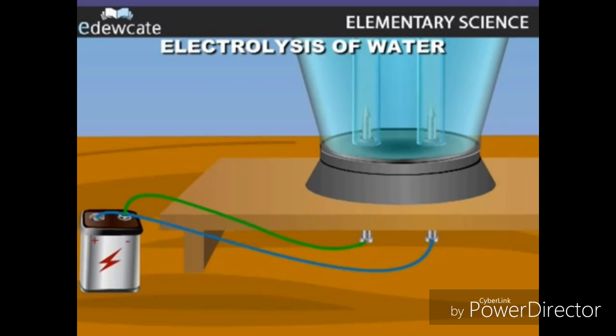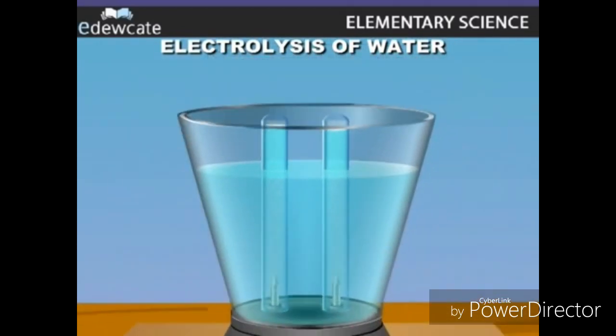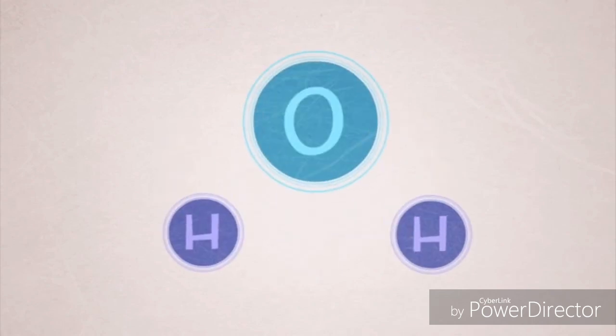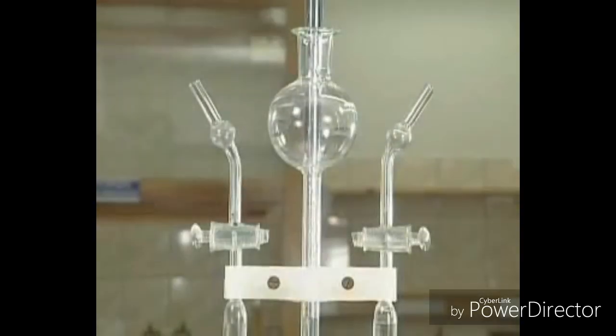We conclude that acidified water decomposes by electricity: oxygen gas evolves at the anode because oxygen ions are negatively charged, and hydrogen gas evolves at the cathode because hydrogen ions are positively charged. The ratio between the produced hydrogen gas and oxygen gas is about 2:1 by volume because the water molecule H2O is composed of 2 hydrogen atoms and 1 oxygen atom.